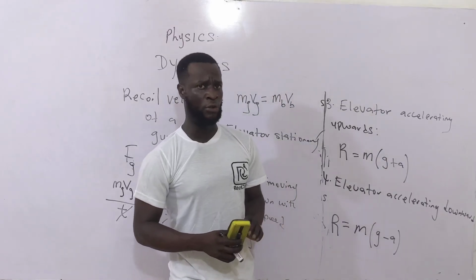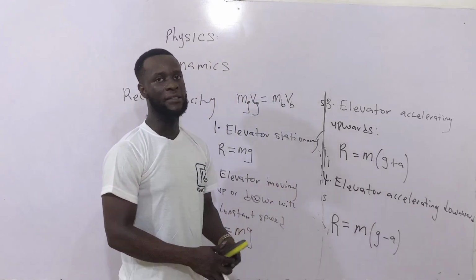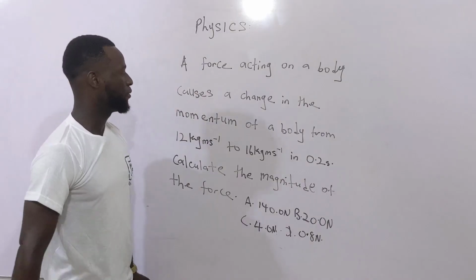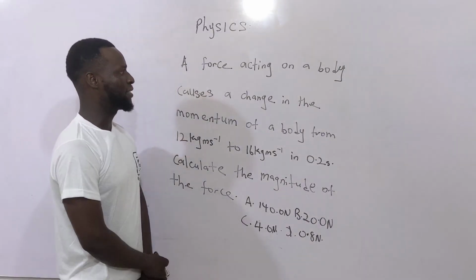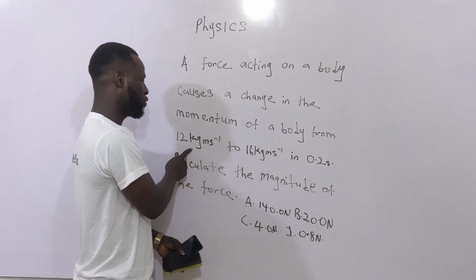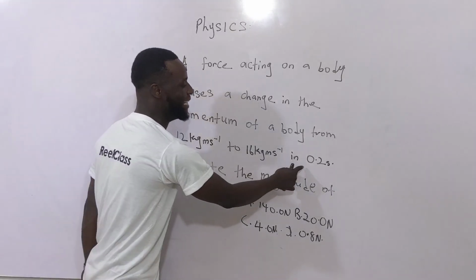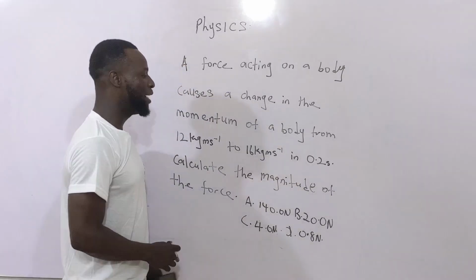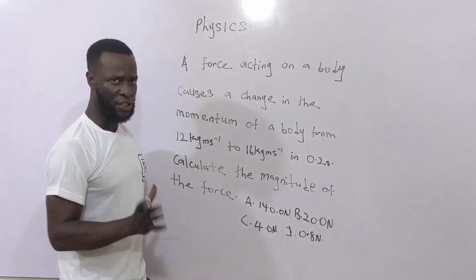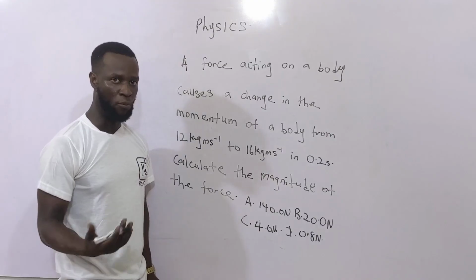So the next thing we're going to look at now are some questions that have been asked on this. Still on dynamics, let's take our question. A force acting on a body causes a change in the momentum of a body from 2 kilogram meters per second to 16 kilogram meters per second in 0.2 seconds. Calculate the magnitude of the force. So we are asked to find the magnitude of this force here. What are we going to apply here? Newton's second law of motion.